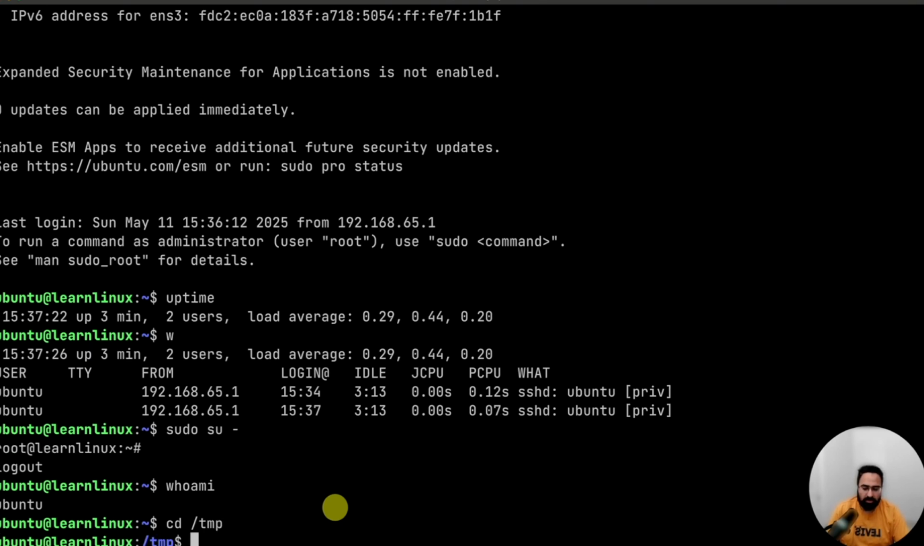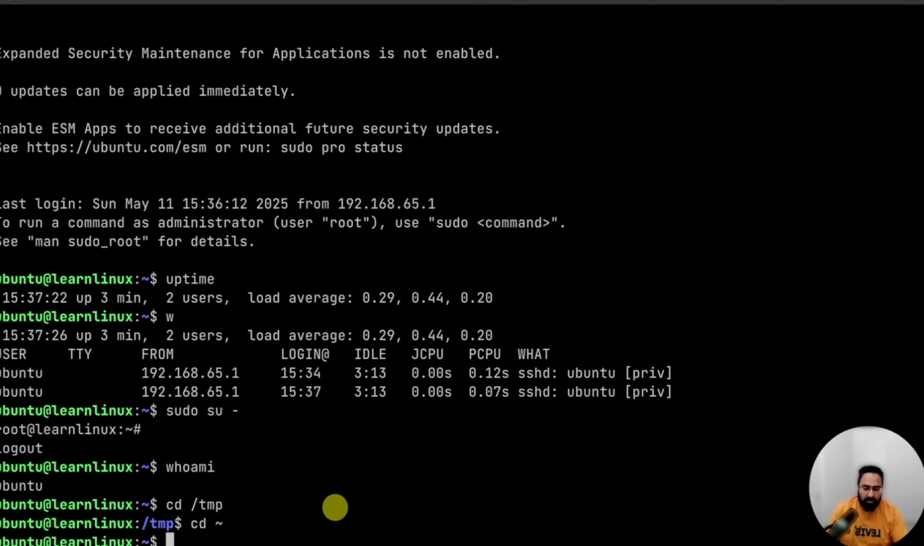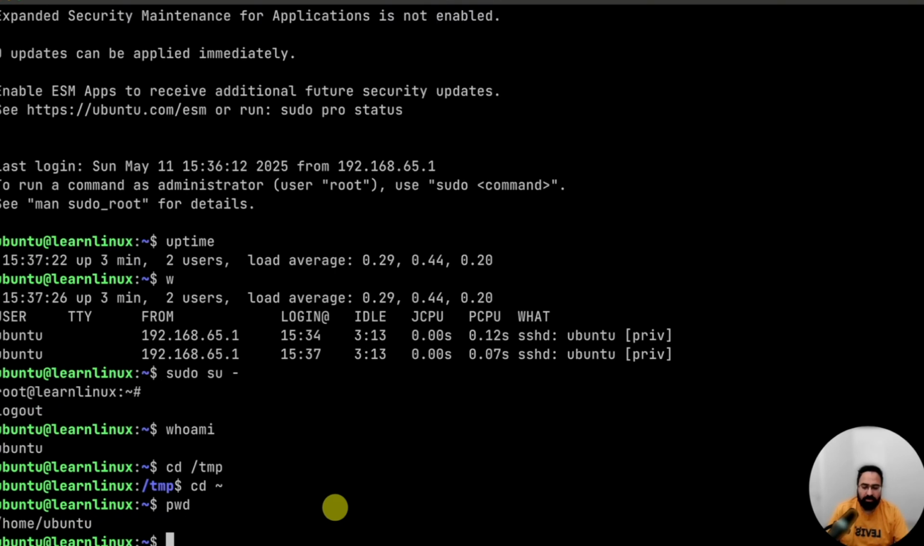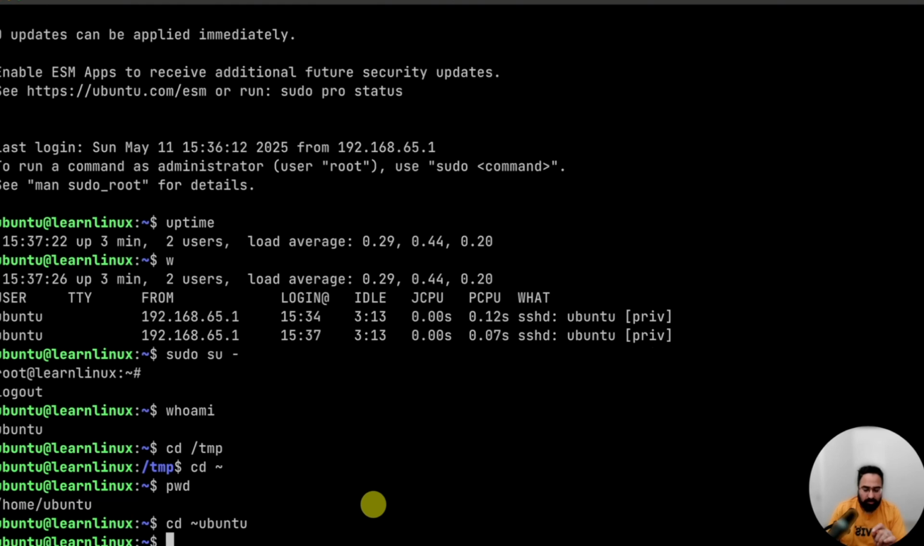We go into temp, and if I say cd tilde, I land back into the same directory. So if I say pwd, print working directory or present working directory, right? This shows me I'm in my home directory. So this tilde is home. You can literally say cd home of Ubuntu, right? Take me back to the home of Ubuntu.